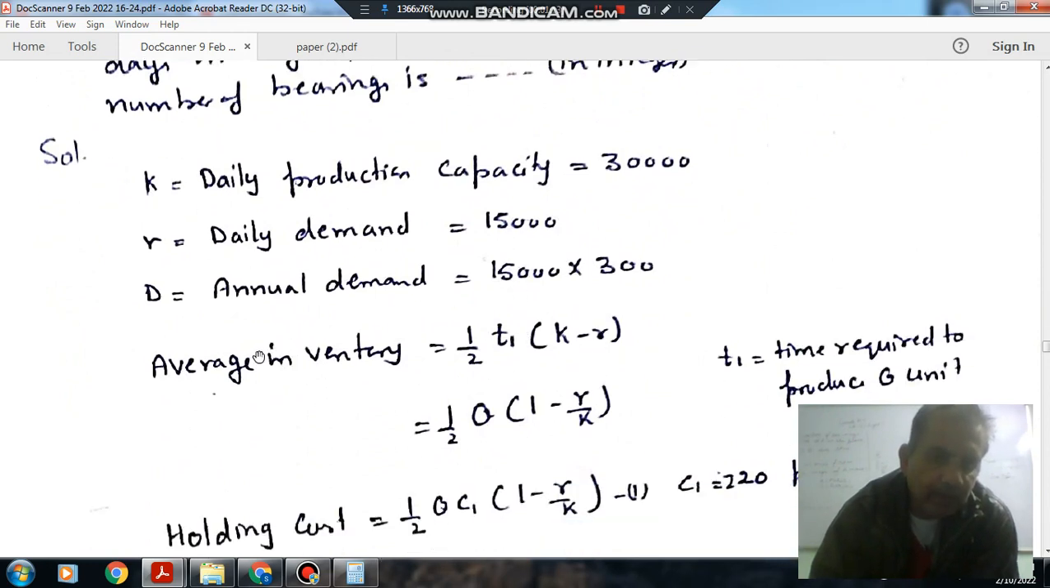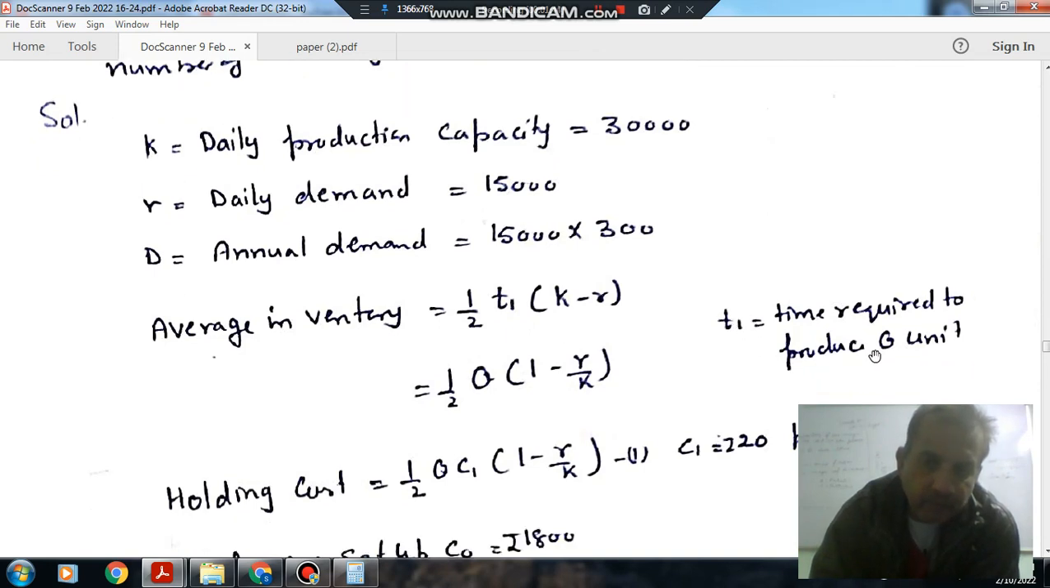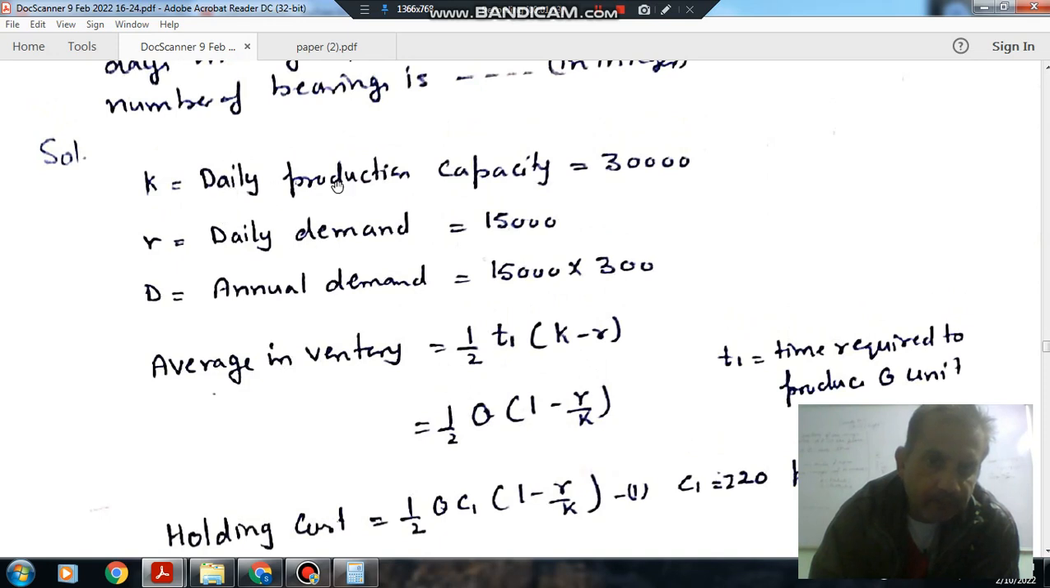Now the average inventory. Let the production time be T1. In time T1, the production is T1 into K, and the consumption is T1 into R. So the average inventory will be (T1 into K minus T1 into R) divided by 2. Let the quantity Q be produced in time T1. Then T1 can be written as Q by K, because K is the daily production rate.